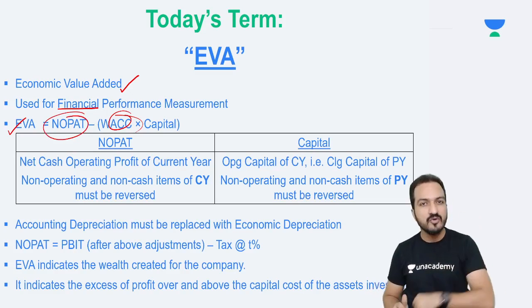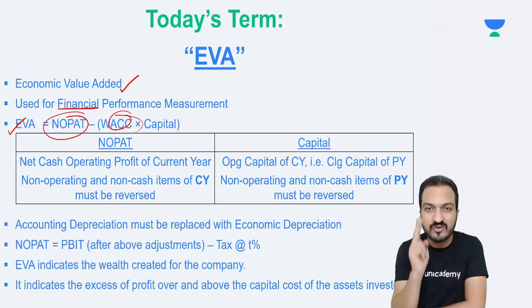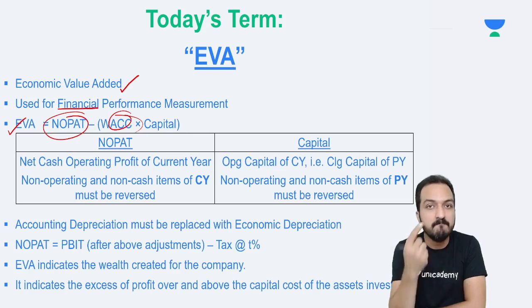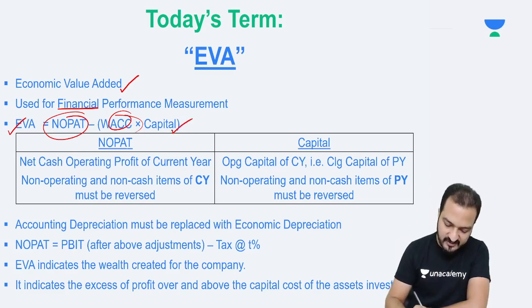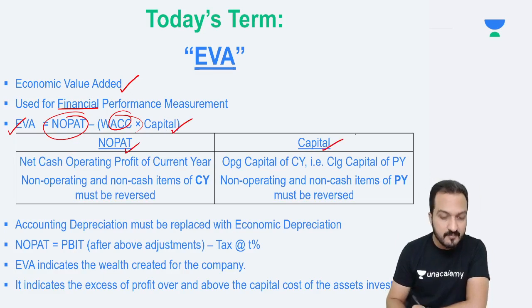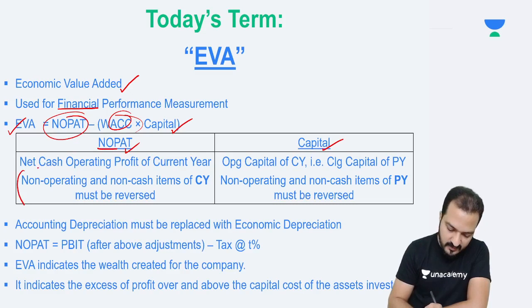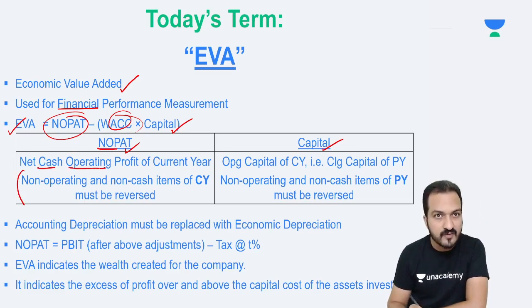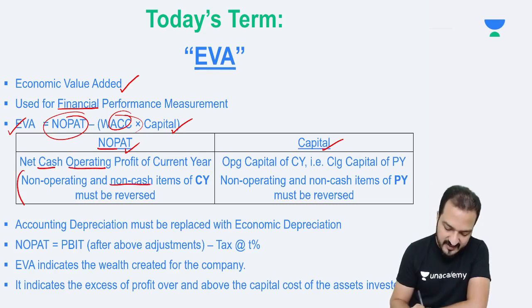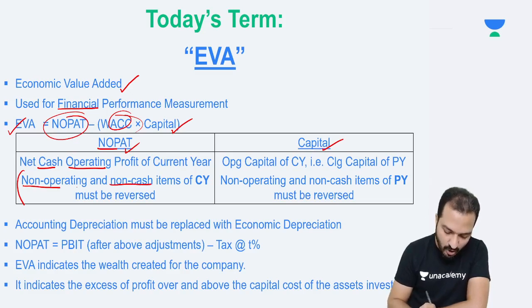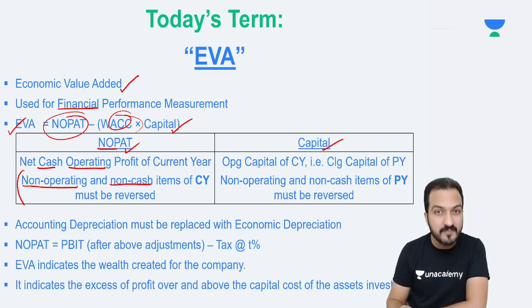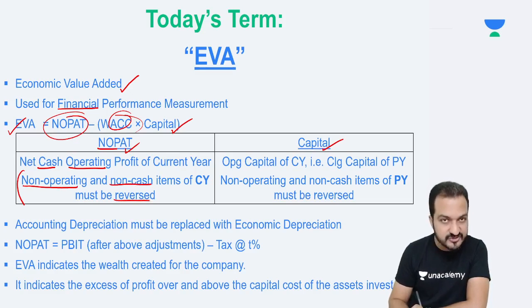Now for calculation, we'll be learning two things: how to calculate and what is the meaning of this EVA. For calculation work, I give you the formula, I tell you what is NOPAT and capital, plus I teach you some adjustments. My NOPAT should be cash profit, operating profit. So if you are given any non-cash items or any non-operating items in the current year P&L, then they must be reversed.